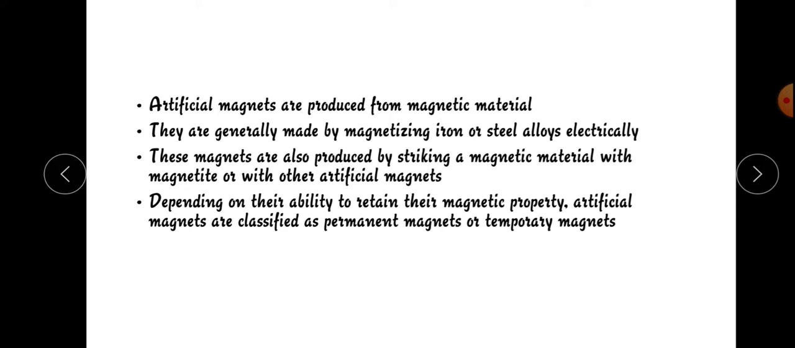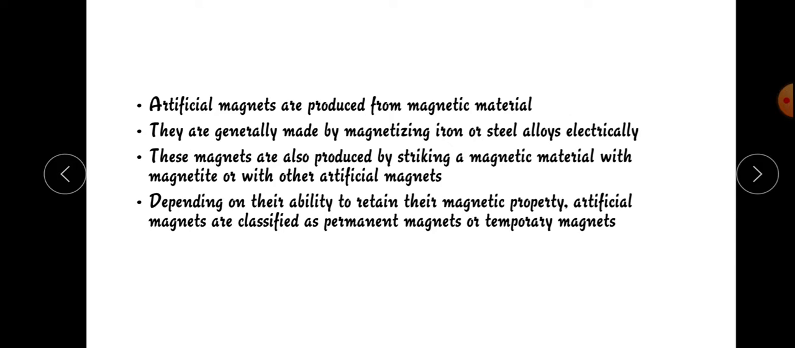They are generally made by electrically magnetizing iron or steel alloys. These magnets are also produced by striking a magnetic material with magnetite or with other artificial magnets.